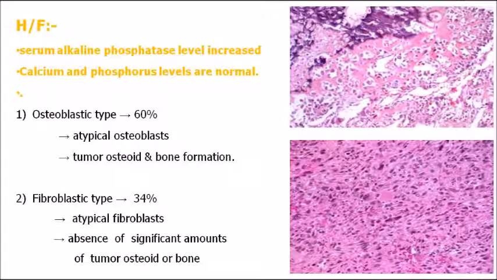Coming on to the histology. Histology is very, very important. Serum alkaline phosphatase level is increased in case of osteosarcoma because there is an excess amount of bone formation. But you have to remember this particular point, very, very important. Calcium and phosphorus levels remain normal in case of osteosarcoma. If you take a laboratory test, you can make out that the calcium and phosphorus levels will be absolutely normal, whereas the serum alkaline phosphatase level will be increased in case of osteosarcoma.